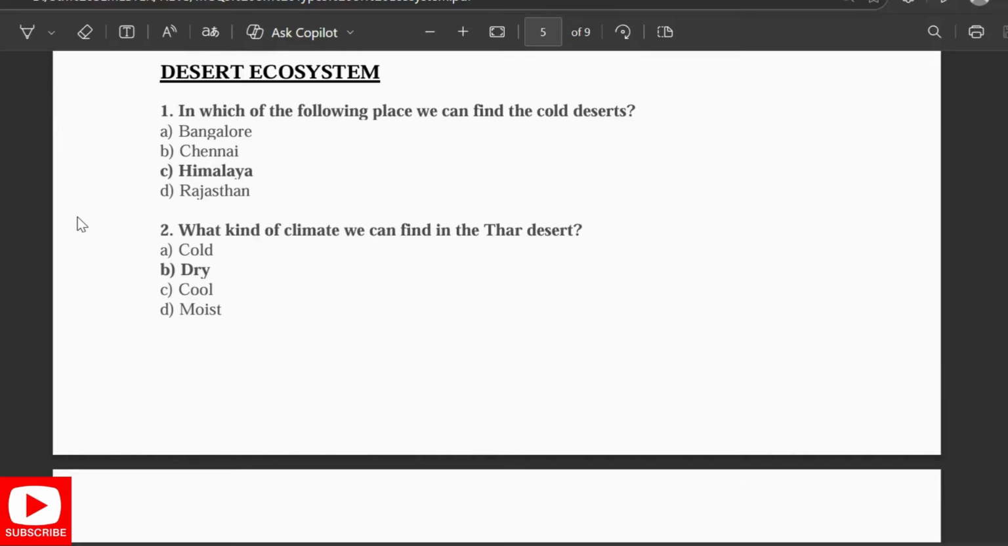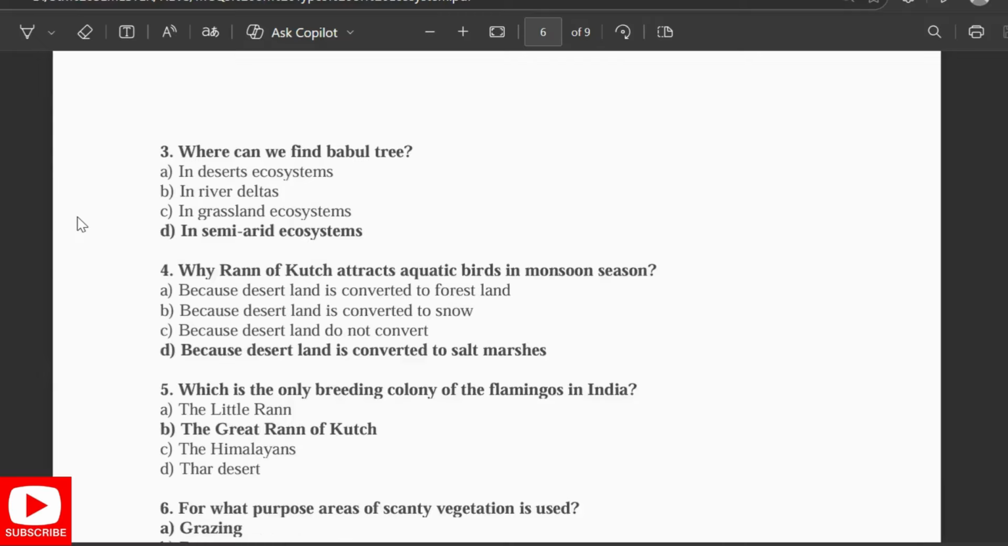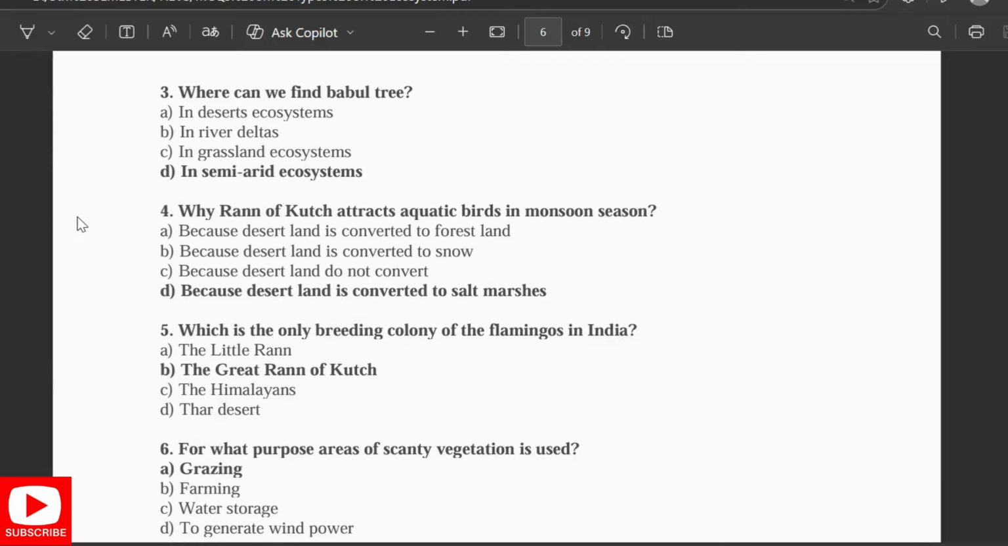Then desert ecosystem. In which of the following places can we find the cold deserts in Himalaya? What kind of climate can we find in the Thar desert? Dry. Where can we find the babul tree in the semi-arid ecosystem? Why does the Rann of Kutch attract aquatic birds in the monsoon season? Because the desert land is converted to salt marshes. Which is the only breeding colony of the flamingos in India?